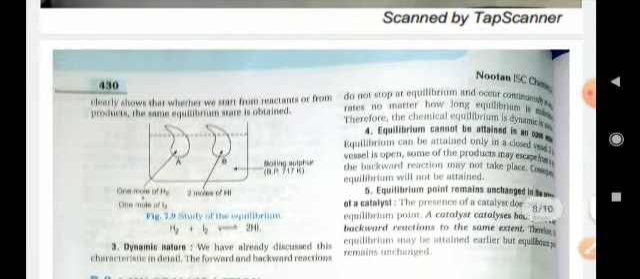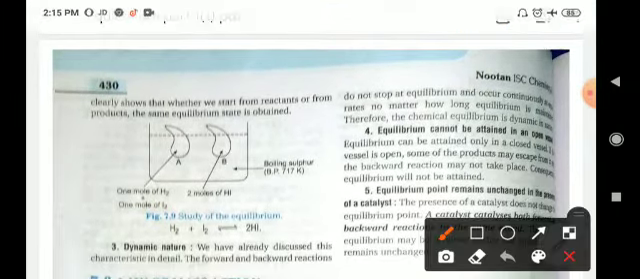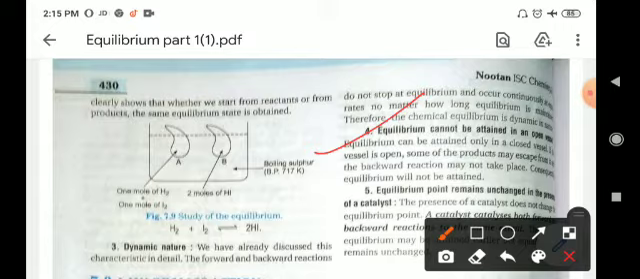Next, the equilibrium cannot be attained in an open container, because in an open container the vapors will go out into the environment and there will be no possibility of attainment of equilibrium.